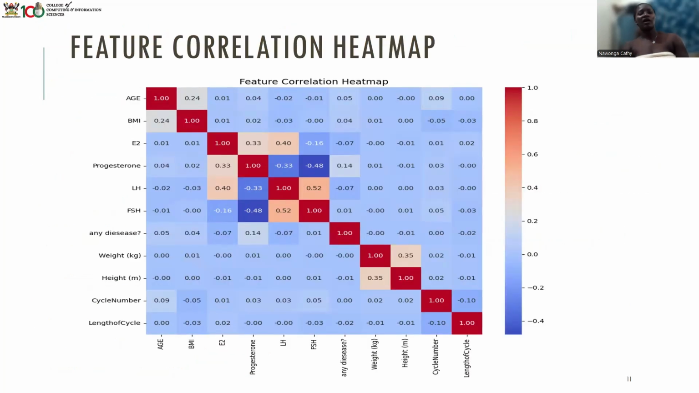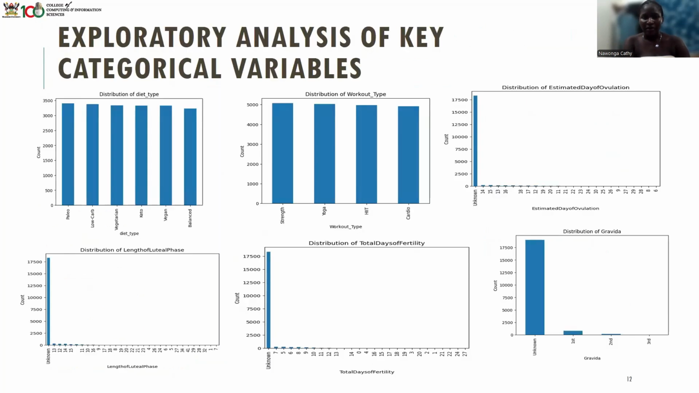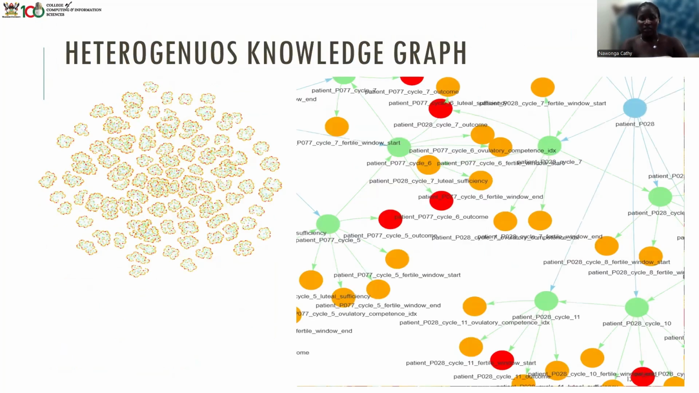So this is our correlation heat map. And then for the categorical variables, we plotted graphs of count versus the categories we had made from our data sets. And then this is our heterogeneous graph. On this other side, it is zoomed, for you to see that it's per patient, for all the patients we got from our data sets.